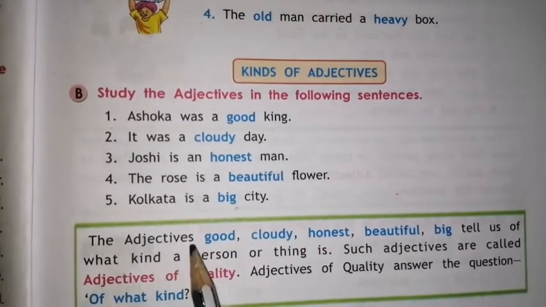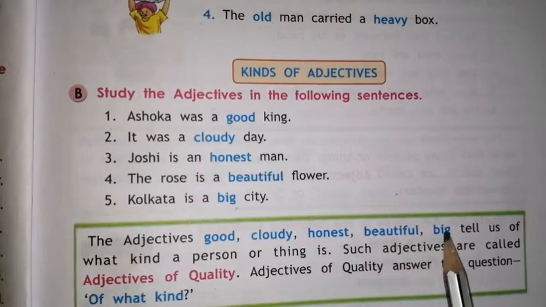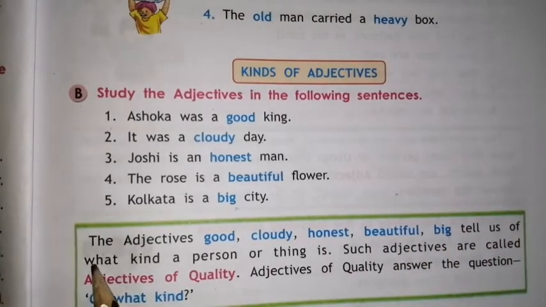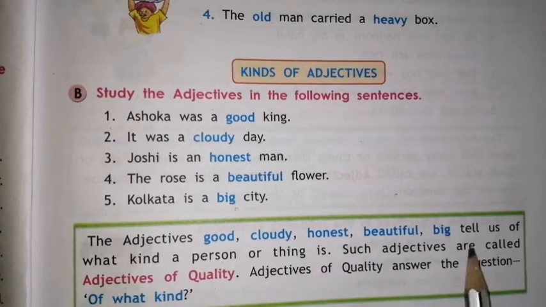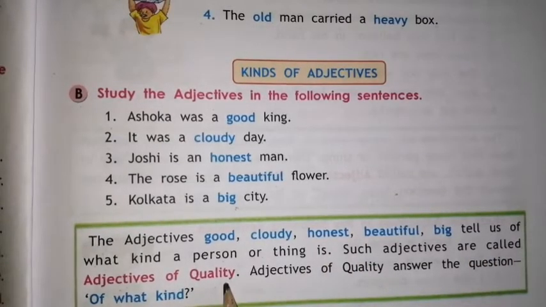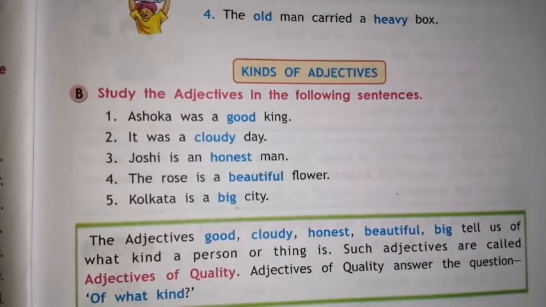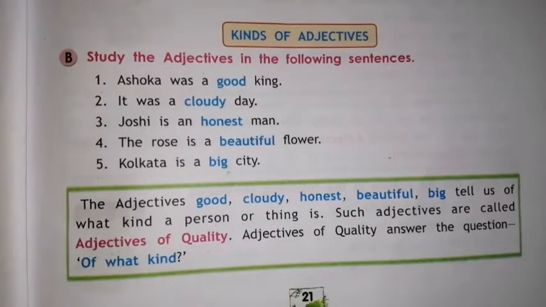The adjectives good, cloudy, honest, beautiful, big tell us of what kind a person or thing is. Such adjectives are called adjectives of quality. Adjectives of quality answer the question of what kind. Here we get answers the question what kind a person or thing is.